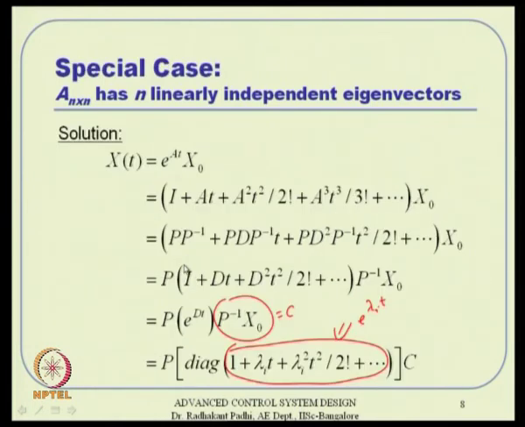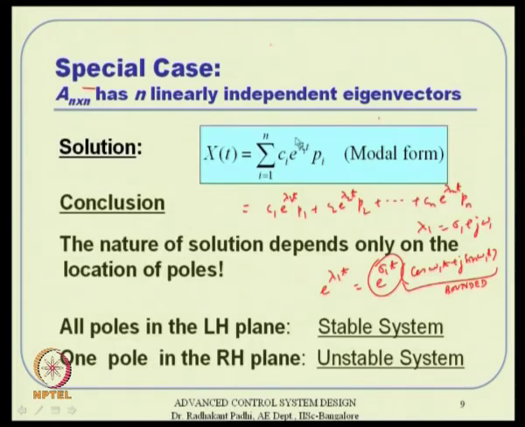Then we carried out this algebra and x of t is e to the power A t times x 0. So, let me substitute e to the power A t, where I equal to P P inverse and A equal to P D P inverse, and then I took P common and P inverse common, and P inverse x 0 I defined as C. Then this is nothing but P times a diagonal matrix where the diagonal elements are e to the power lambda i t, times C, and that resulted in a modal form of the system solution.